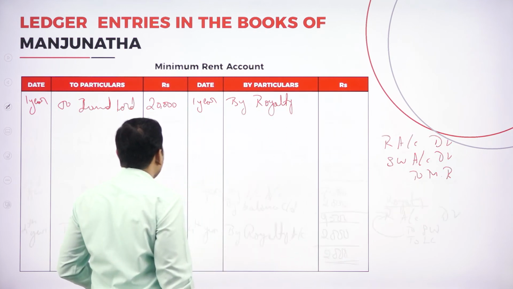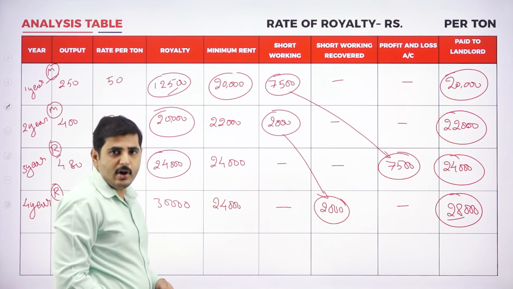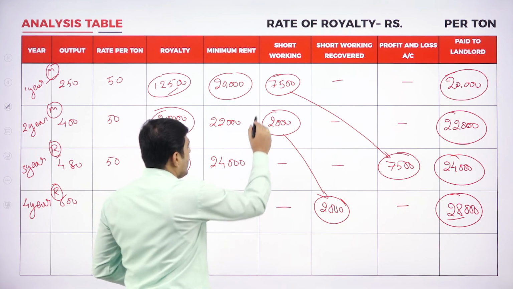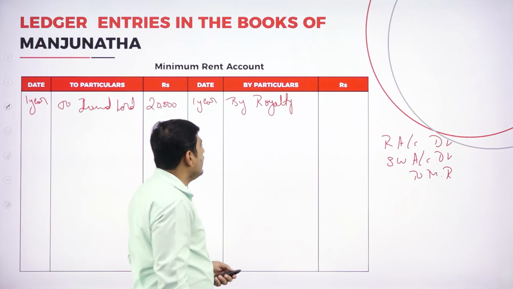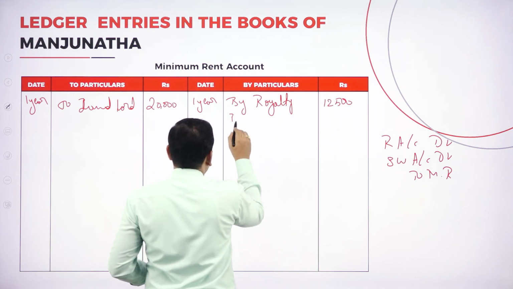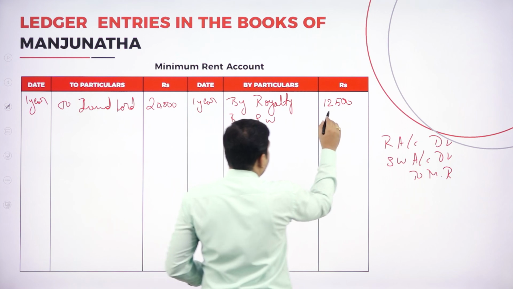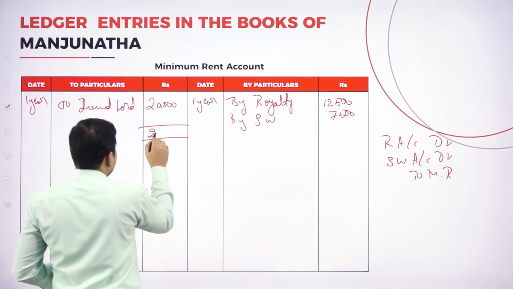What is the amount of royalty for the first year? Look at the table here. For the first year we are having royalty of 12,500 and also short working of 7,500. Journal entry is by royalty 12,500. Again, by short working 7,500. Again the amount gets tallied: 20,000, 20,000.